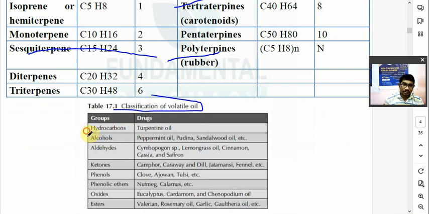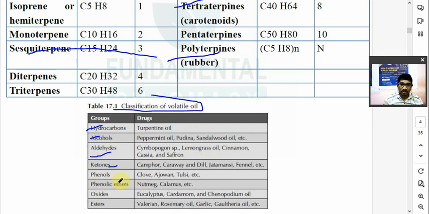It may be hydrocarbons, for example turpentine oil. It may be alcohol, in the case of peppermint oil, pudina, sandalwood oil, etc. Volatile oil may be aldehydes, for example Cymbopogon species, lemongrass oil, cinnamon oil, and saffron. It may be ketone, found in camphor, caraway, dill, jatamansi.